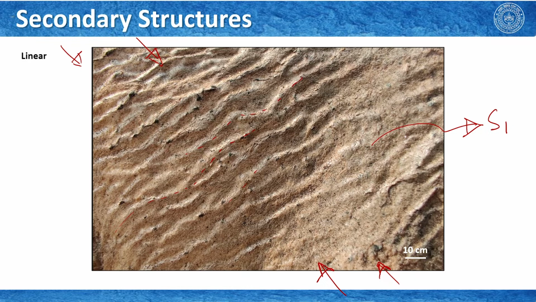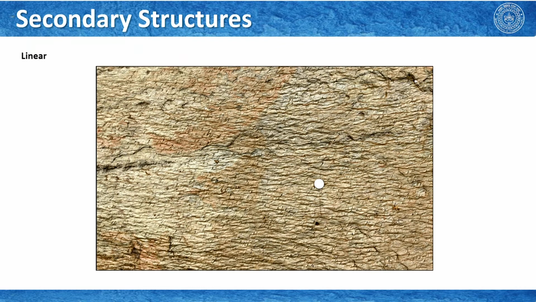Okay. So, this is mica rich layer, and therefore, it readily formed the crenulations, and these axes provide the crenulation lineation.